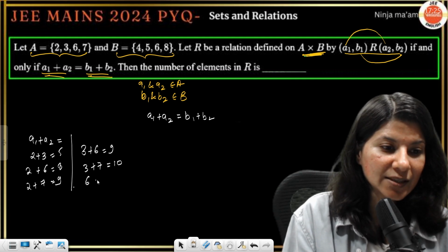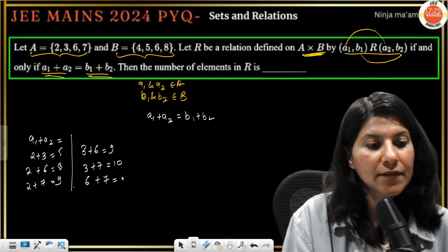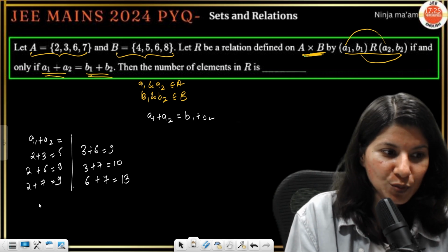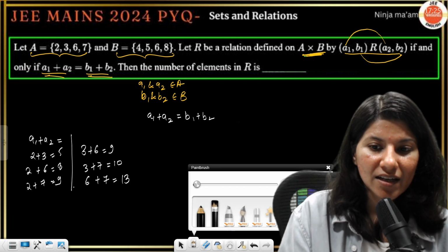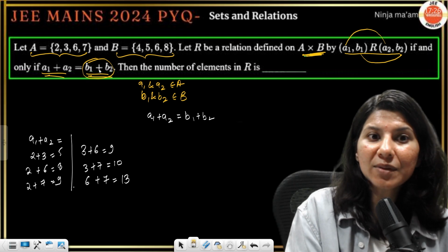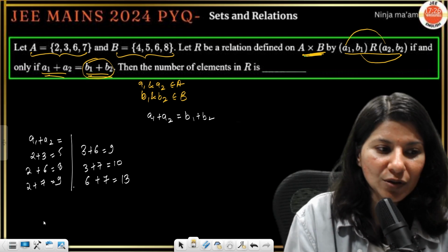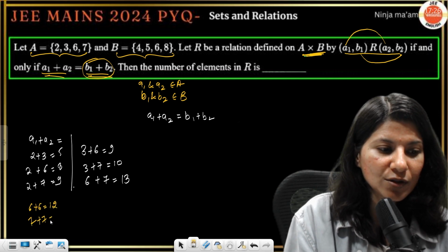Next, 6 plus 7 is 13, right? Then we have 2 plus 2, 4. But in that case, we will not have B1 plus B2 equal to 4, because B1 plus B2 starts with 8. So 2 plus 2 will not work, 3 plus 3 will not work, 6 plus 6 can work, 12, and 7 plus 7 can also work, 14.